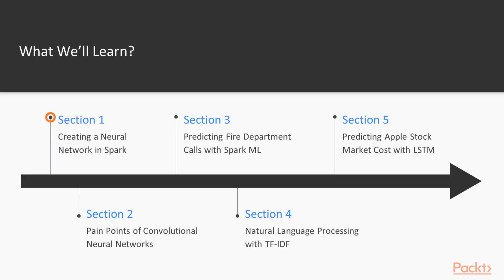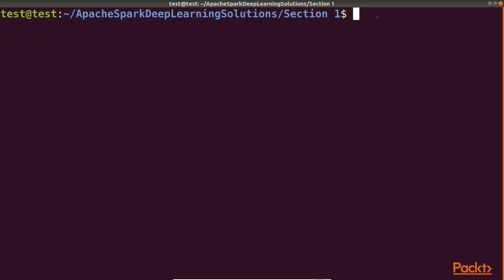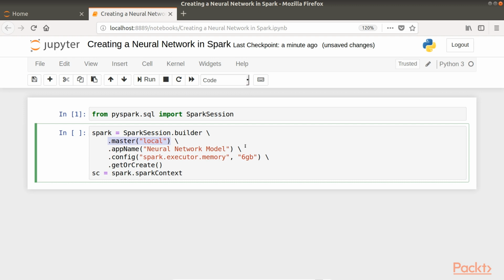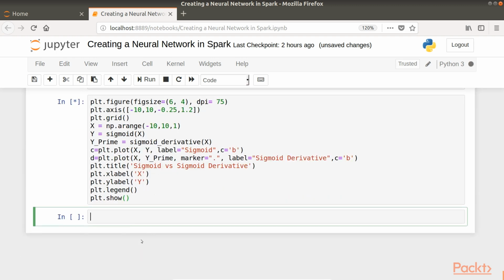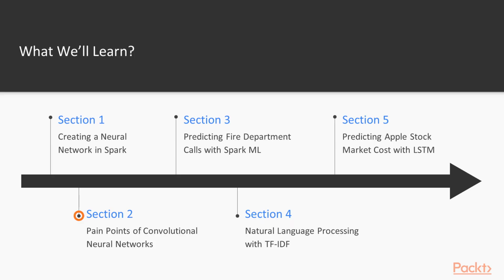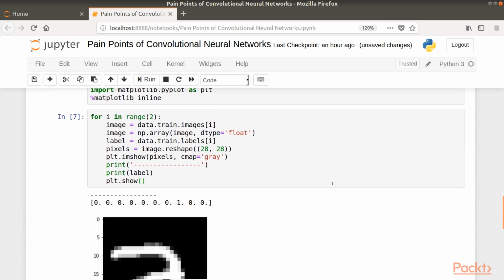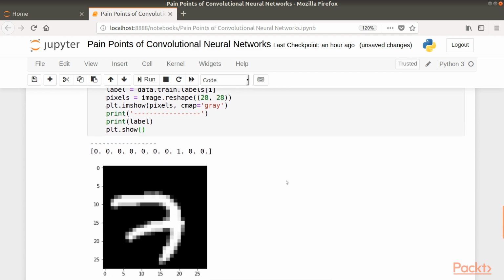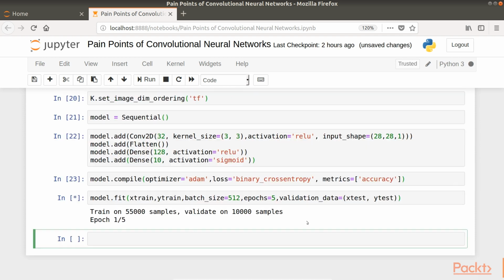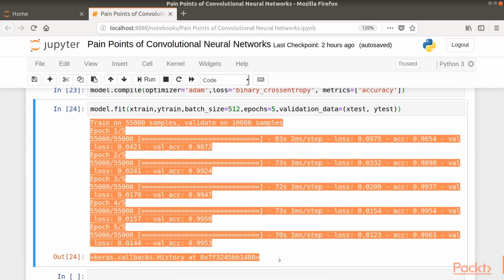Section 1. Creating a neural network with Spark explains the process of developing a neural network from scratch without using any deep learning libraries such as TensorFlow or Keras. Section 2. Pain points of convolutional neural networks walks through some of the pain points associated with working on a convolutional neural network for image recognition and how they can be overcome.